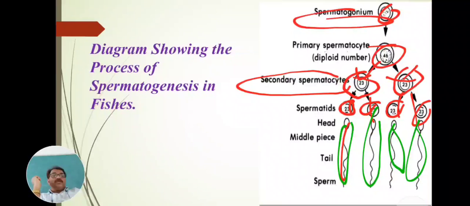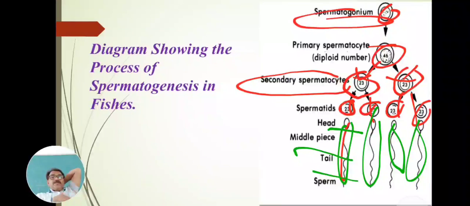These are the sperm: this is the head, middle piece, tail, and these are the 4 sperm. From a single spermatogonium, or the sperm mother cell, 4 sperm or 4 spermatids are produced, with this simple method, with this simple process.